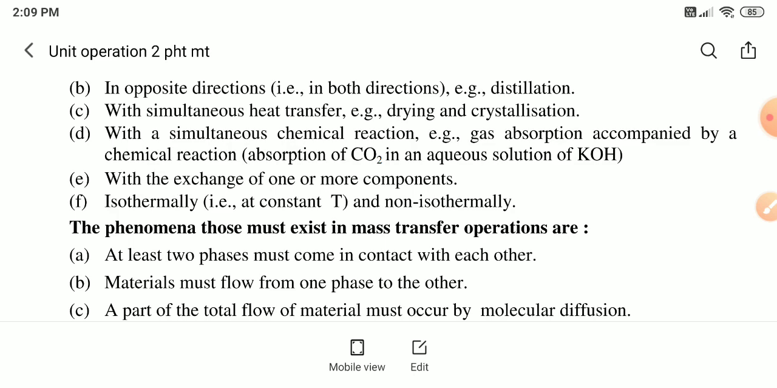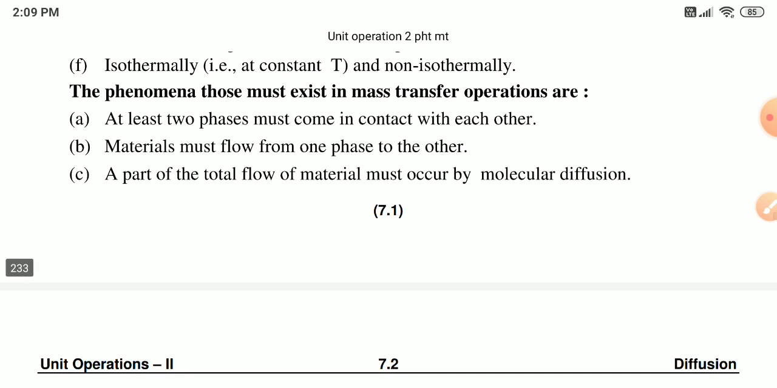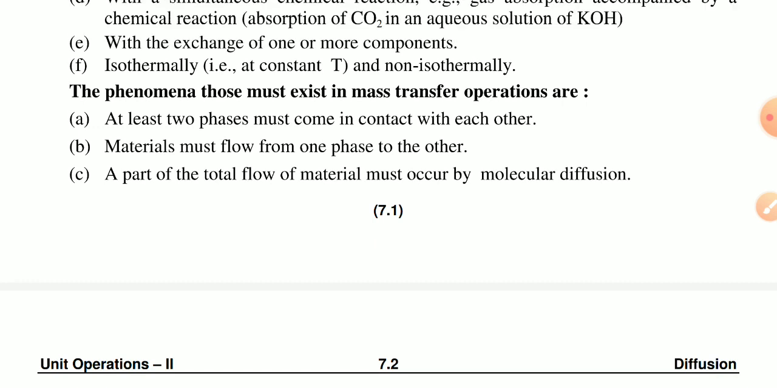The phenomena that must exist in a mass transfer operation are: at least two phases must come in contact with each other, the material must flow from one phase to the other, and a part of the total flow of material must occur by molecular diffusion.